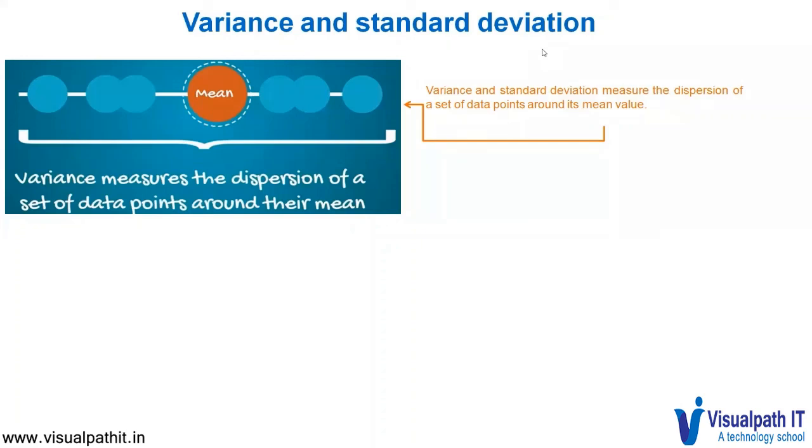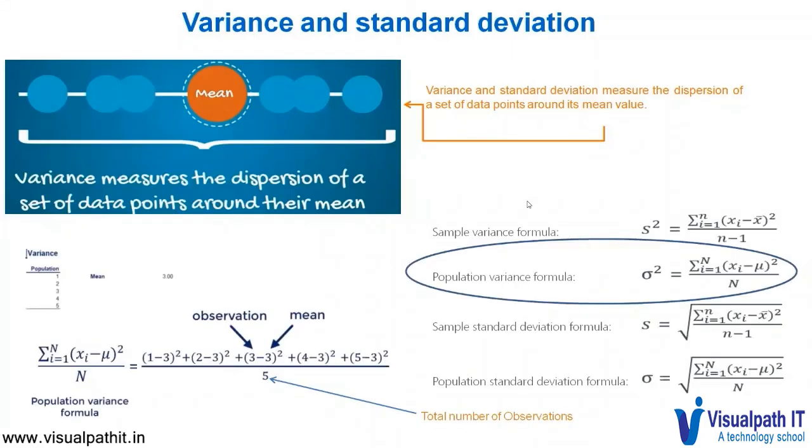Variance measures the dispersion of a set of data points around their mean value. Population variance is denoted by sigma square and is equal to the sum of squared differences between the observed values and the population mean divided by the total number of observations. Let us look at an example with the dataset on the left hand side where we have 5 observations and we have the mean calculated as 3.